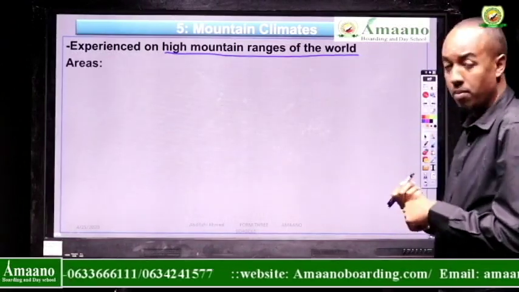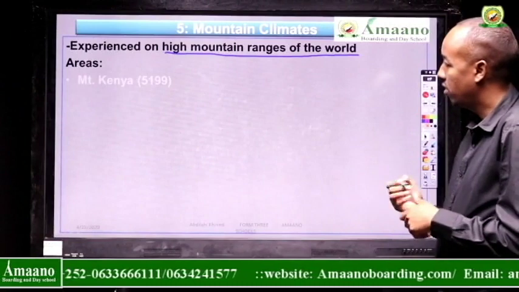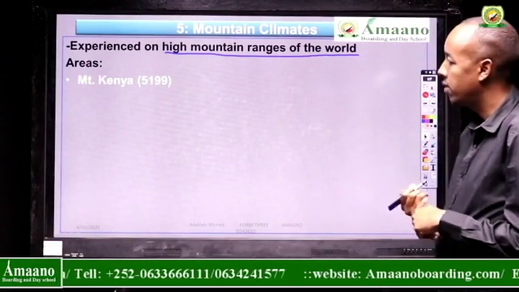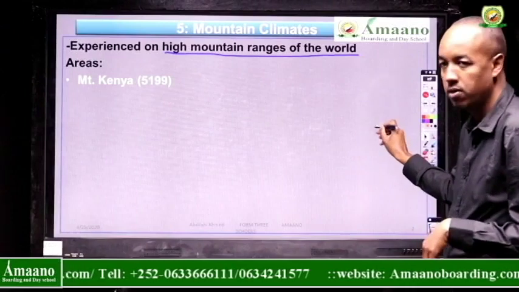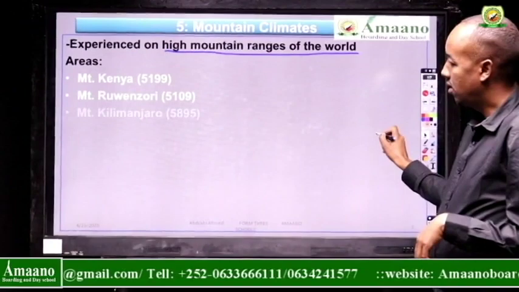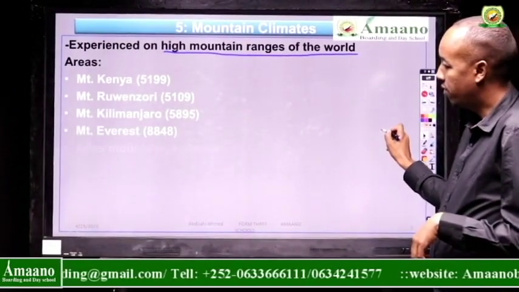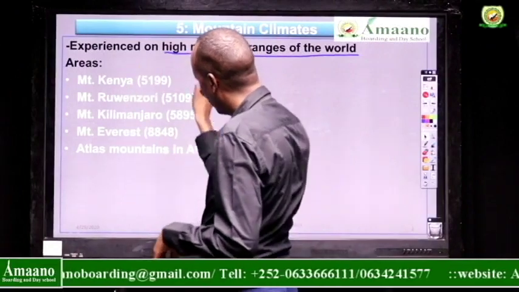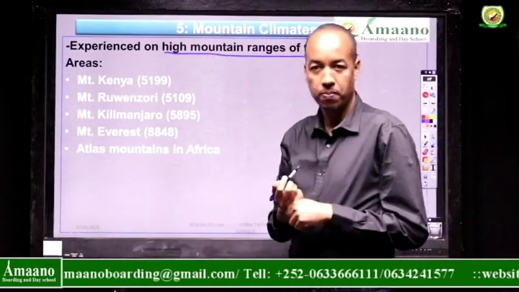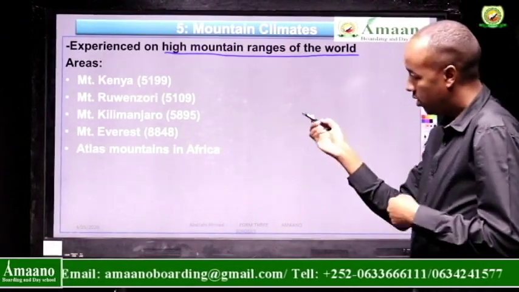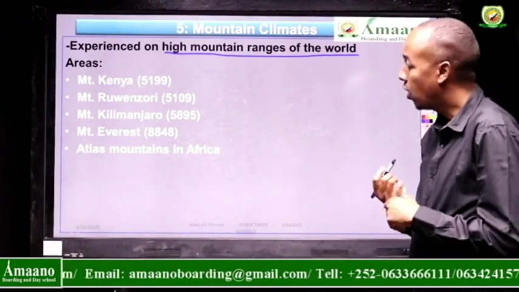Now let us see the mountains in the world. As an example, there is Mount Kenya. The height is 5,199 meters, not kilometers. All of them are in meters. Mount Ruwenzori, Mount Kilimanjaro, Mount Everest. Those are individual mountains, the first four. And then we have chains of mountains that have their own climates. Those chains of mountains are many in number.